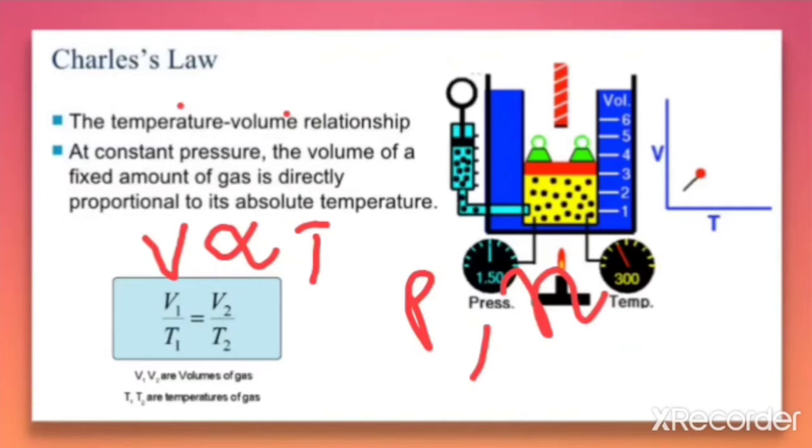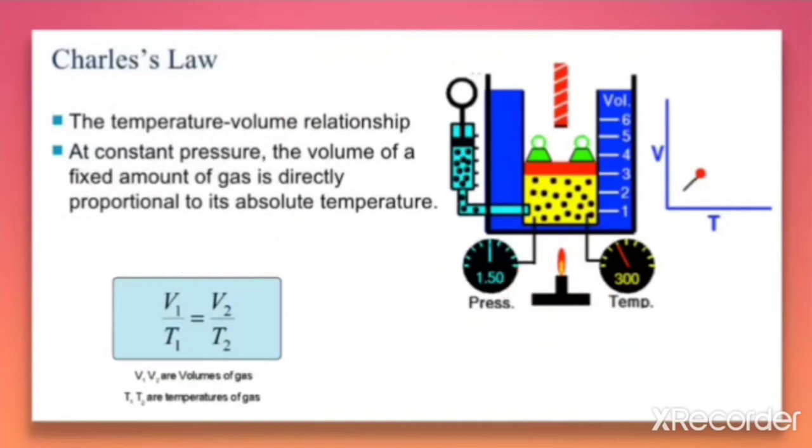When we consider two volumes, the volume V1 at temperature T1 and the volume V2 at temperature T2, the relation becomes V1 by T1 is equal to V2 by T2. So this is the relation that applies when there is a constant pressure and the amount of gas is constant.